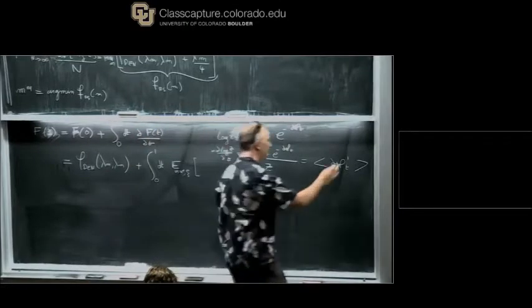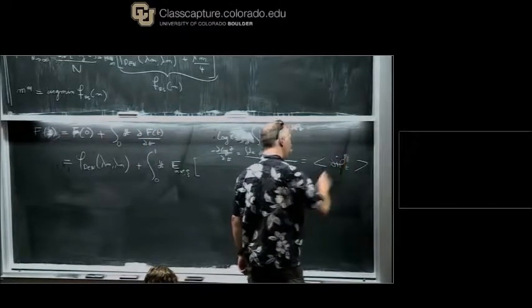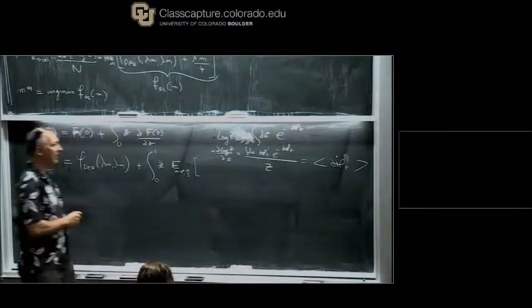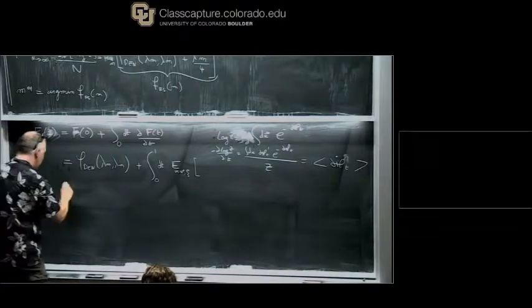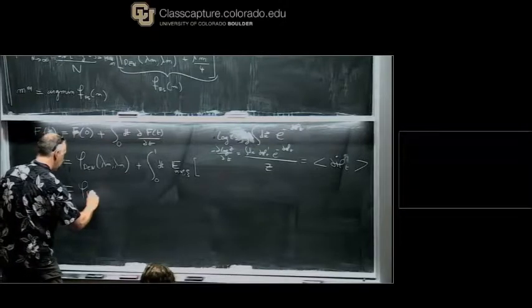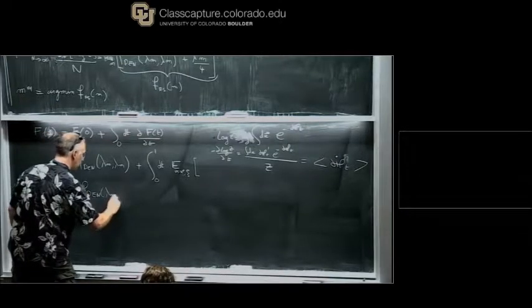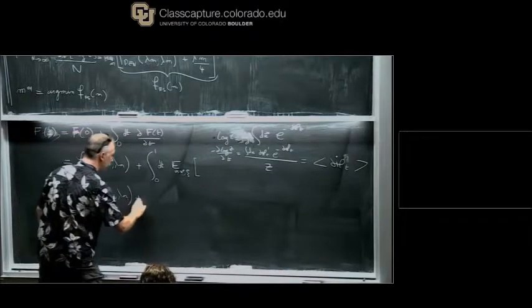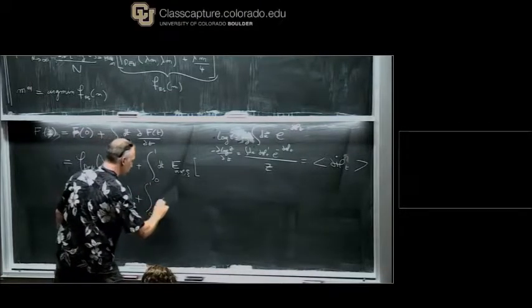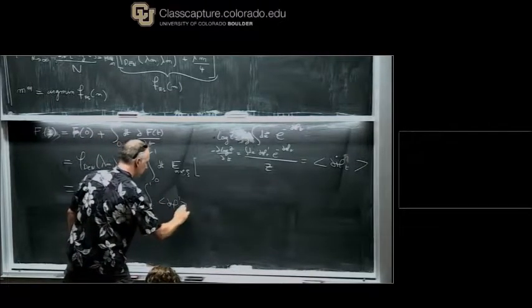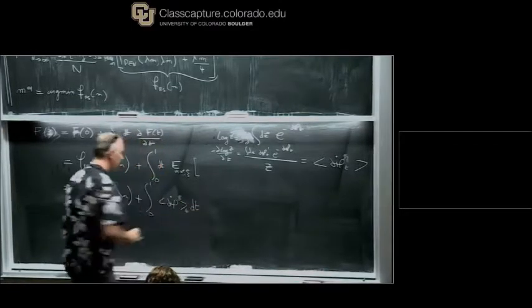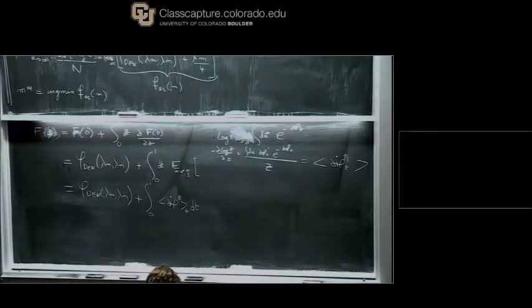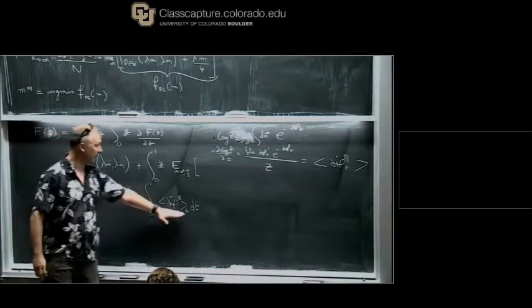Since it is with respect to time, I might as well use the dot as we do in physics. Okay, so this formula is not so hard, but now we have to work because we have to compute this.